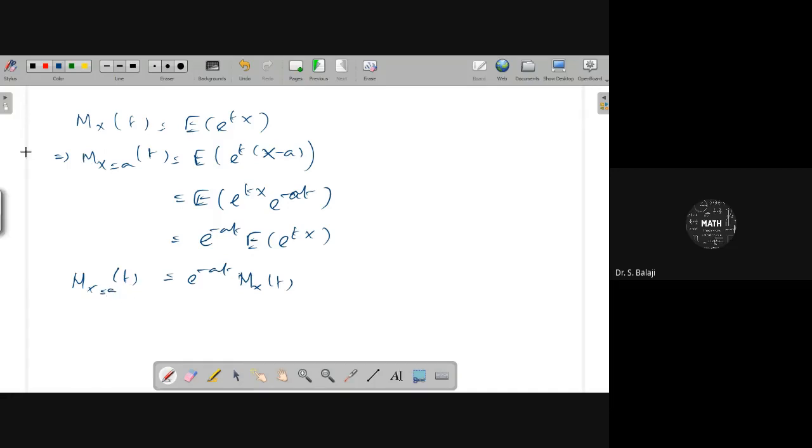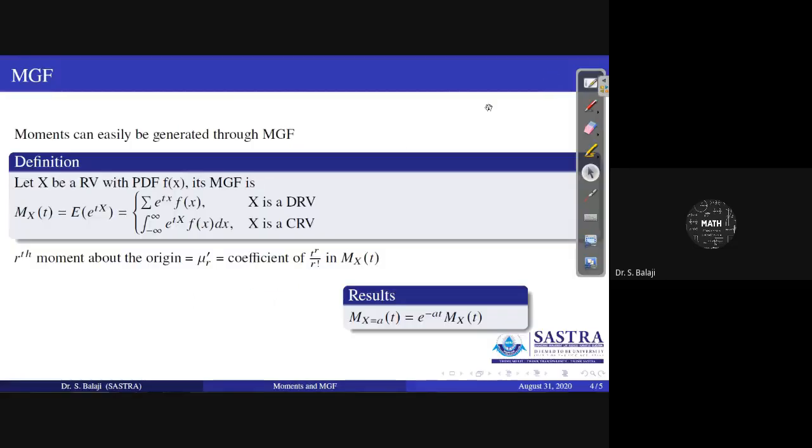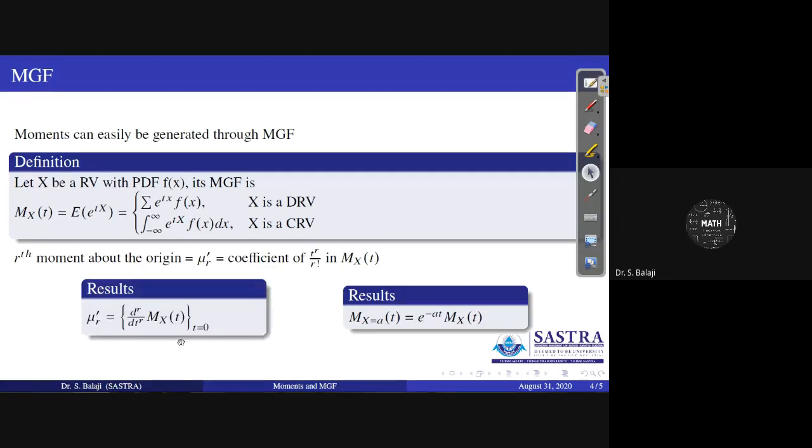That is nothing but mx about any origin a of t. This is the proof of mx about a of t, which can be written as e power minus at into mx of t. This is one result. Similarly, you have another very important result that you have to remember always.